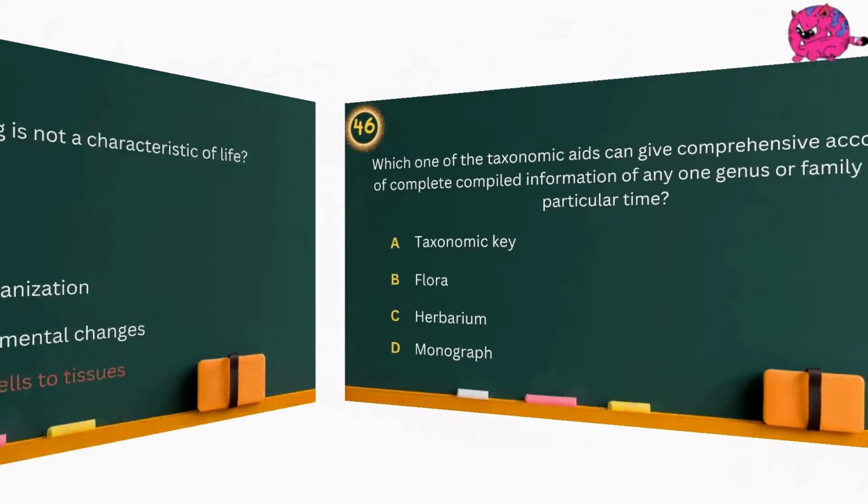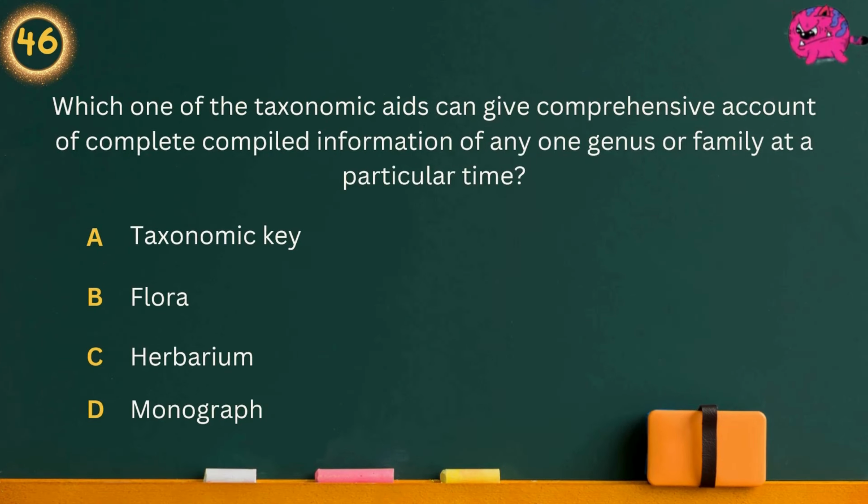Question 46. Which one of the taxonomic aids can give comprehensive account of complete compiled information of any one genus or family at a particular time? Option A, taxonomic key. Option B, flora. Option C, herbarium. Option D, monograph. Answer is monograph.